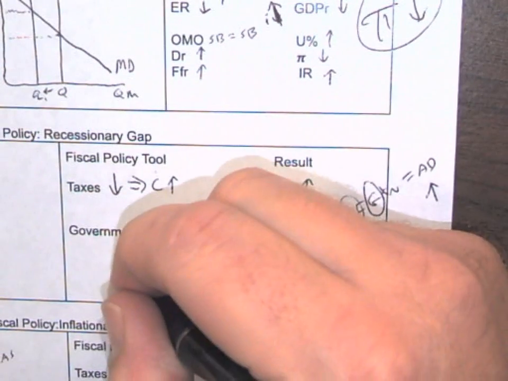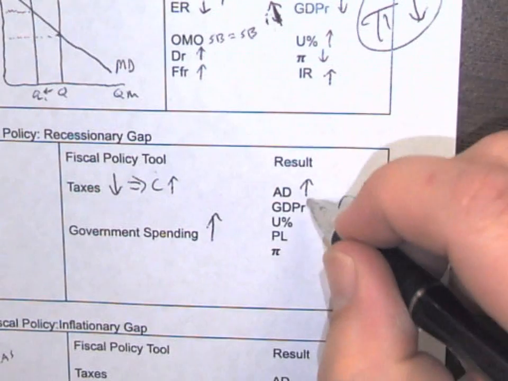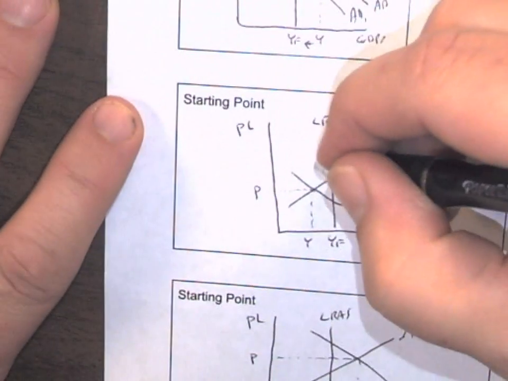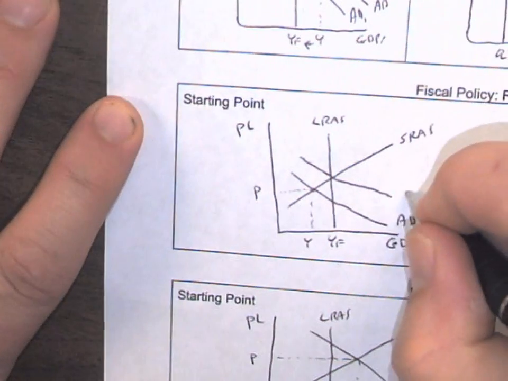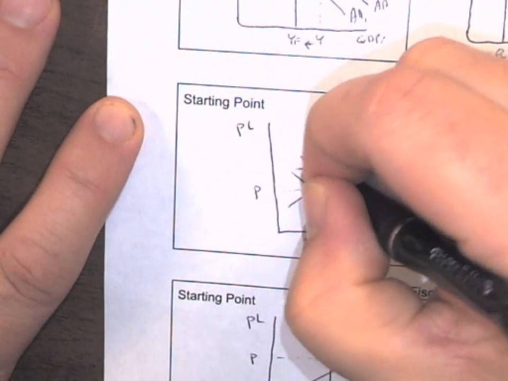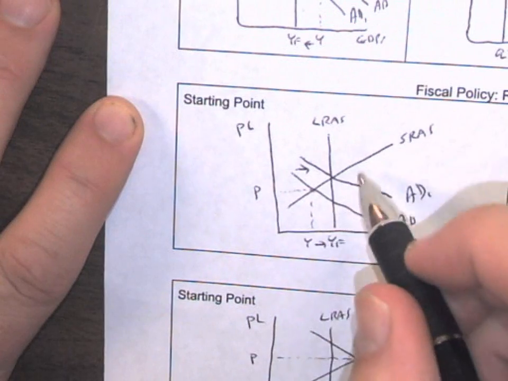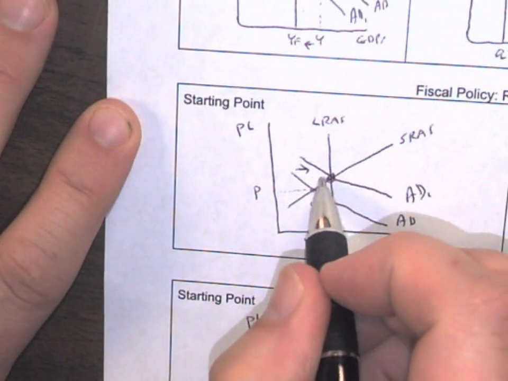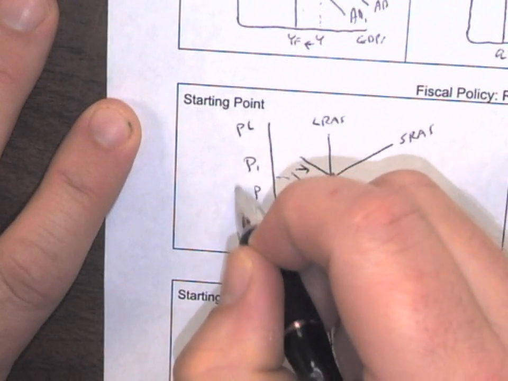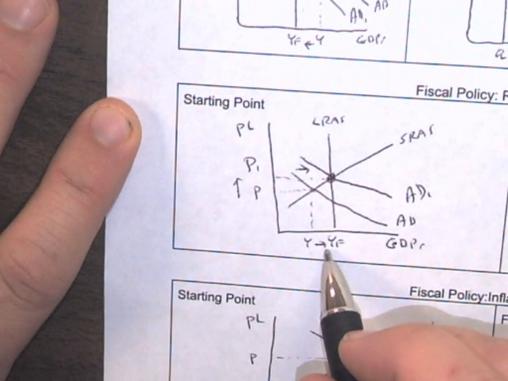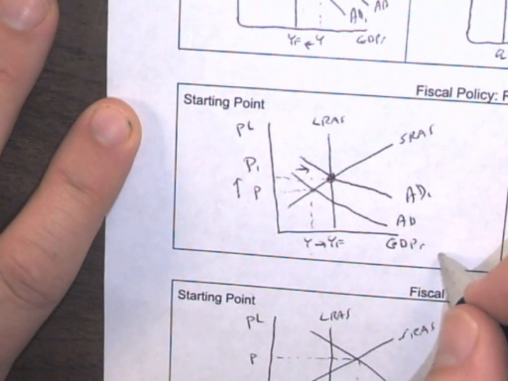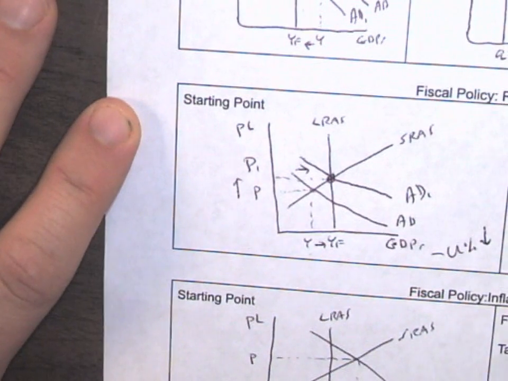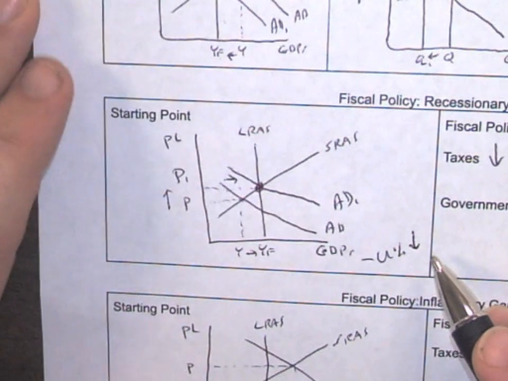So if we have more government spending, aggregate demand goes up. We look at our graph over here. We're going to shift aggregate demand to the right. And where it crosses with the original short-run aggregate supply, we're going to see that prices go up, GDP goes up, and we know GDP is associated to unemployment, and that's going to decrease because to make gross domestic product, you have to be at work producing things.